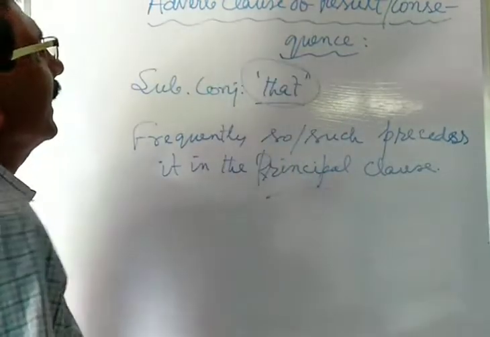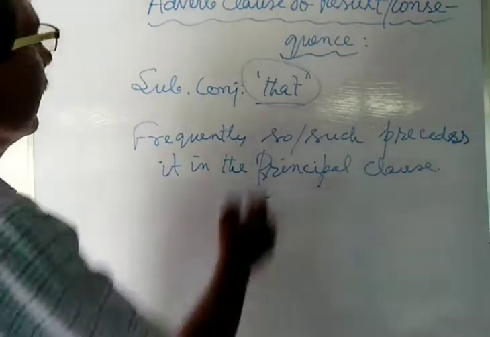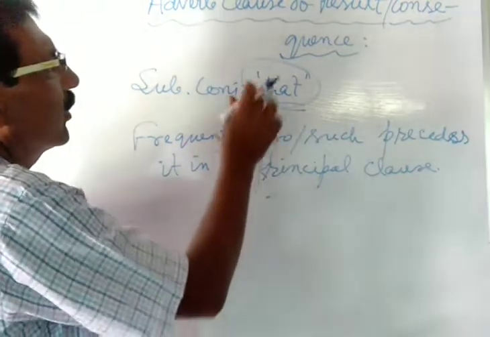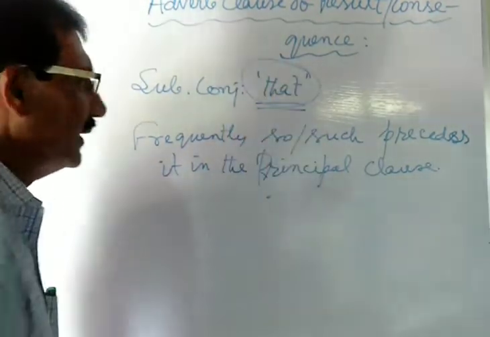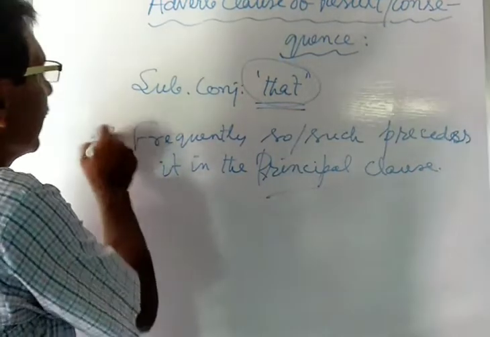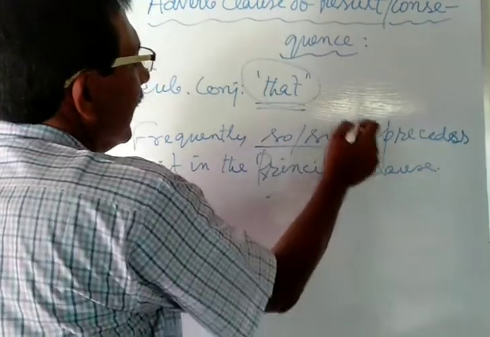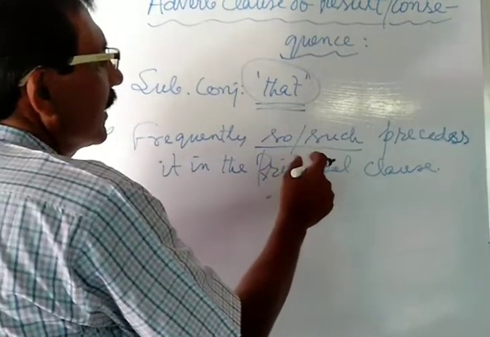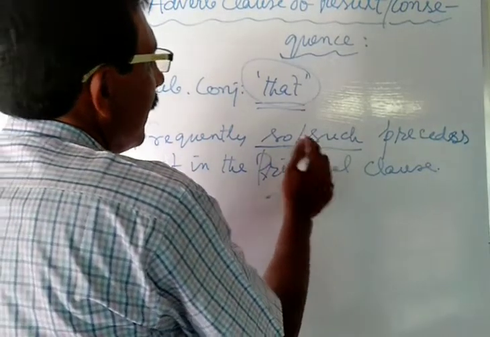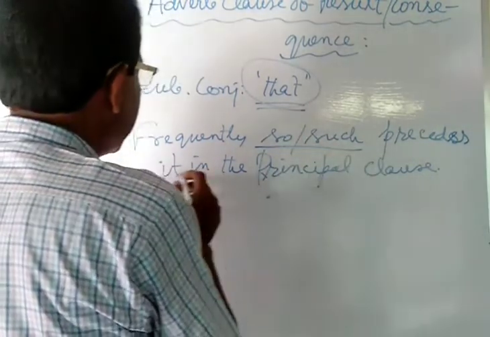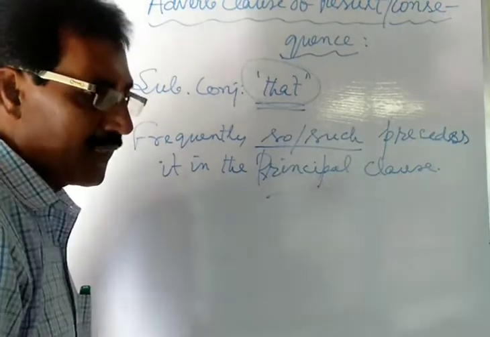In the subordinating clause, that is used to introduce result or consequence. Frequently, you will see so or such. Such type of words may be used in the sentence, but so or such precedes it in the principal clause.